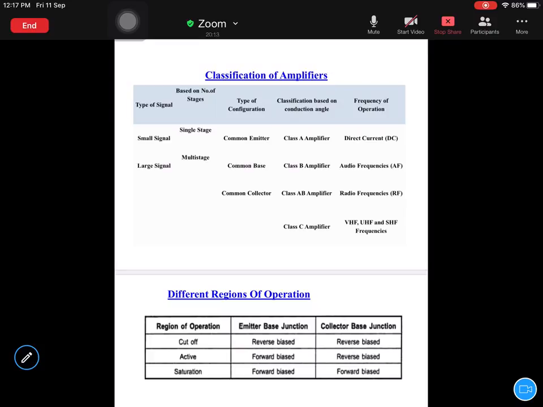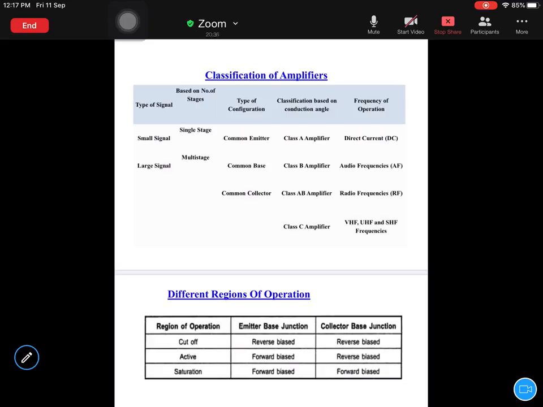Next, common base configuration is one which provides only voltage gain but not current gain. Remember these points. Next one, common collector configuration is one which provides only current gain and does not provide any voltage gain. So depending on the context, we have to choose these configurations.